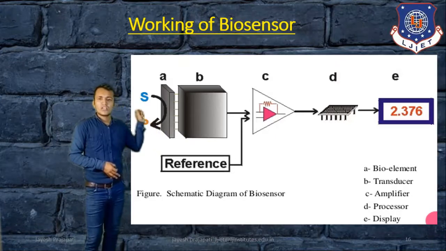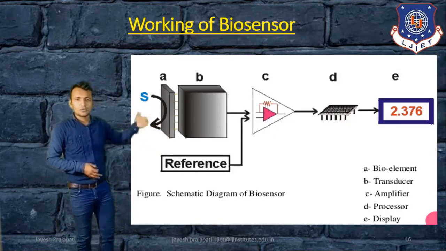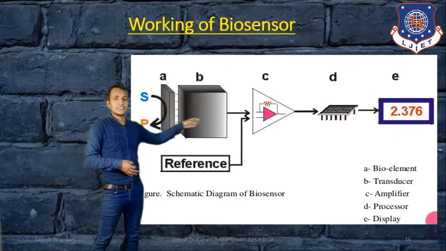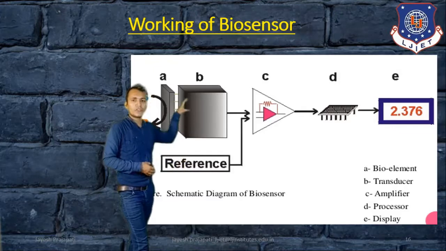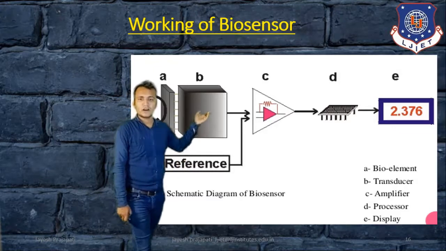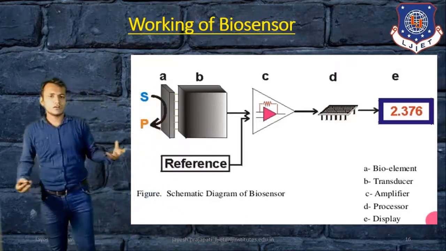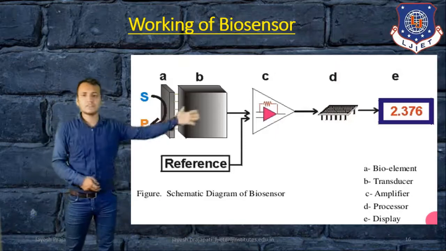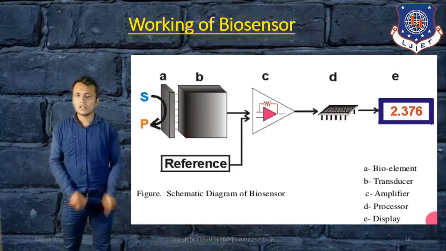Then B is a transducer that converts it into an electrical signal, and C is an amplifier, which also has a reference point. The amplifier output is given to D, a processor, and E is a display. That is the working process of a biosensor.